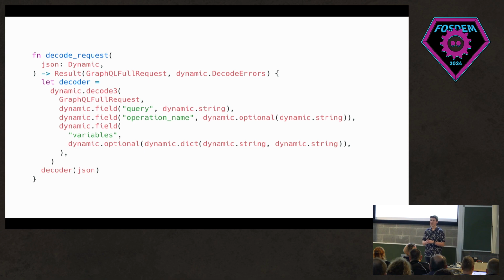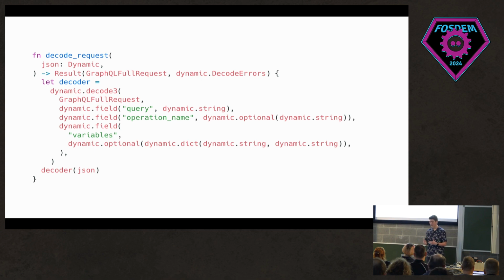three things into a custom type. The 3 doesn't mean anything like a tuple or an array like you might be used to. All it means is that the constructor of GraphQL full request has 3 arguments. So we're then saying that the field query should be decoded as a string and put into the first field in the constructor. This is entirely type safe.